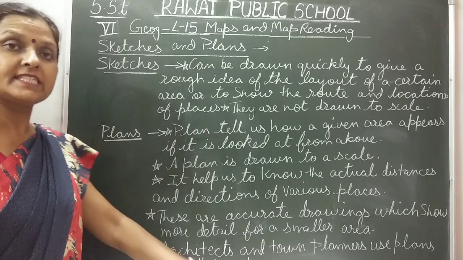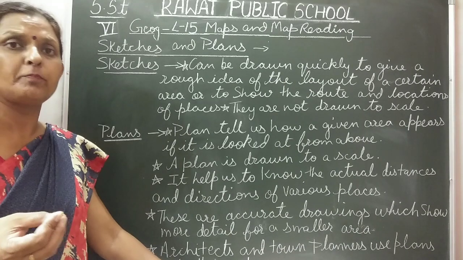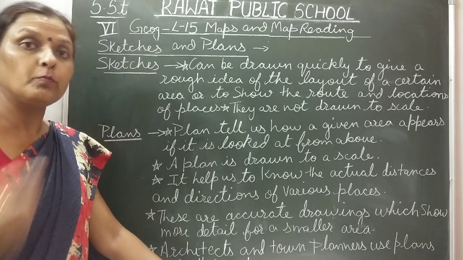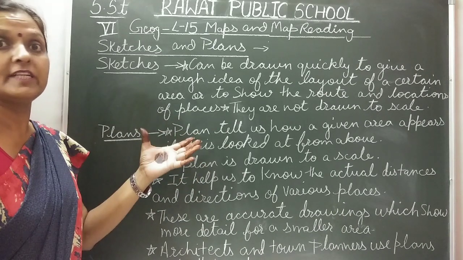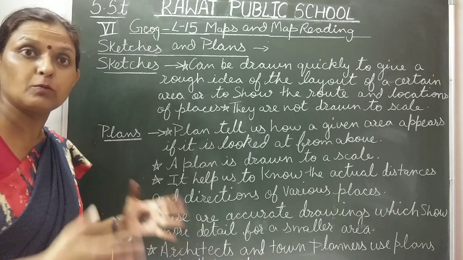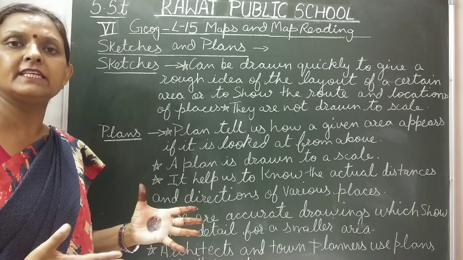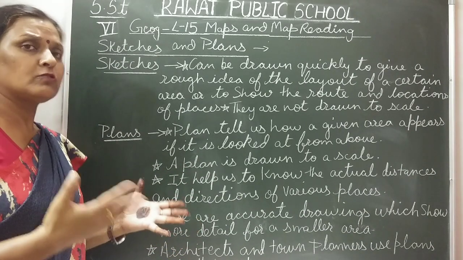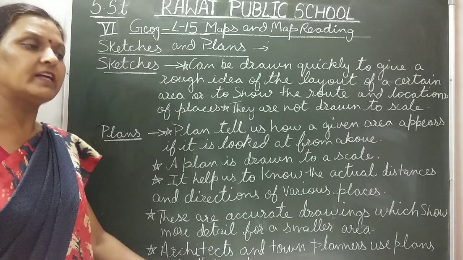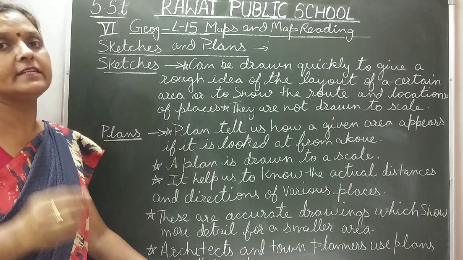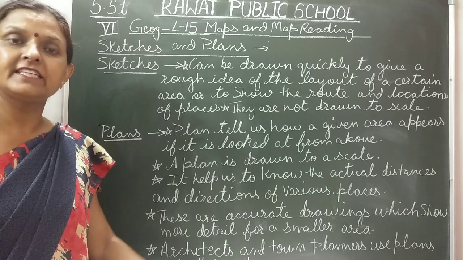Suppose 1 kilometer is the actual distance of a place from A to B, but it is not possible to show 1 kilometer on a map. The map would be very huge or lengthy. So to make it easier, cartographers have made it, suppose, 1 kilometer equal to 1 centimeter. Clear? Now after scale there is the index.